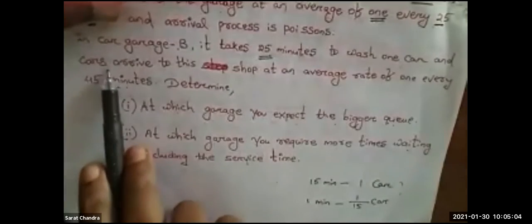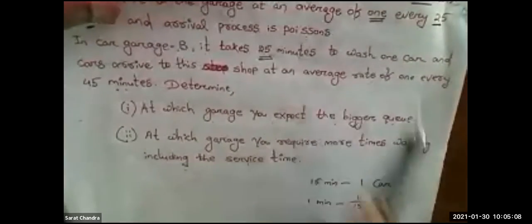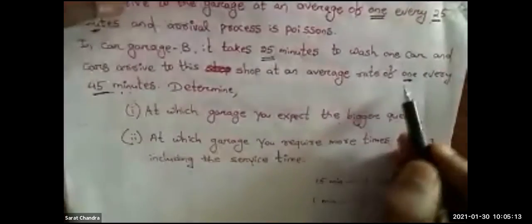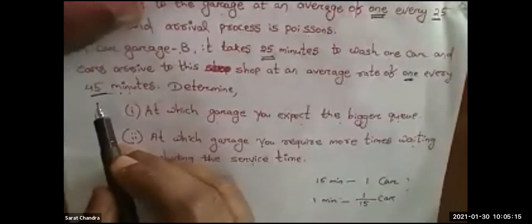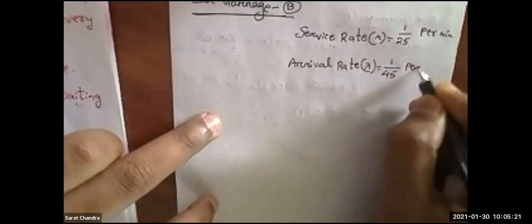Then arrival rate. How many cars are arriving? Cars arrive to this shop at an average rate of 1 every 45 minutes. One car in every 45 minutes. So it will be 1 divided by 45 per minute. Okay, so I got lambda and mu.